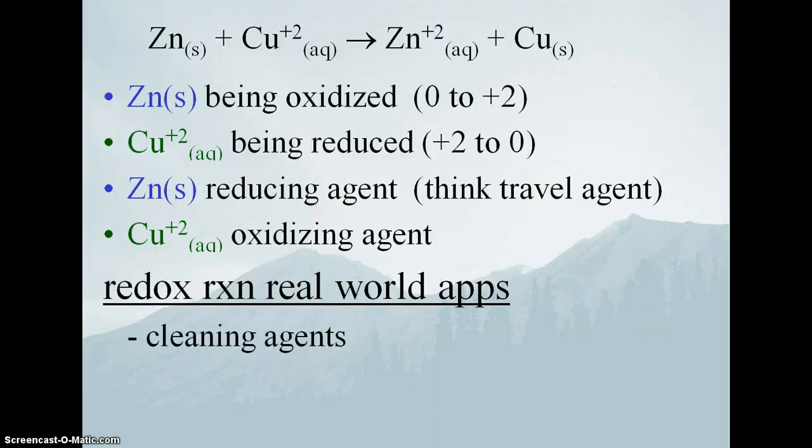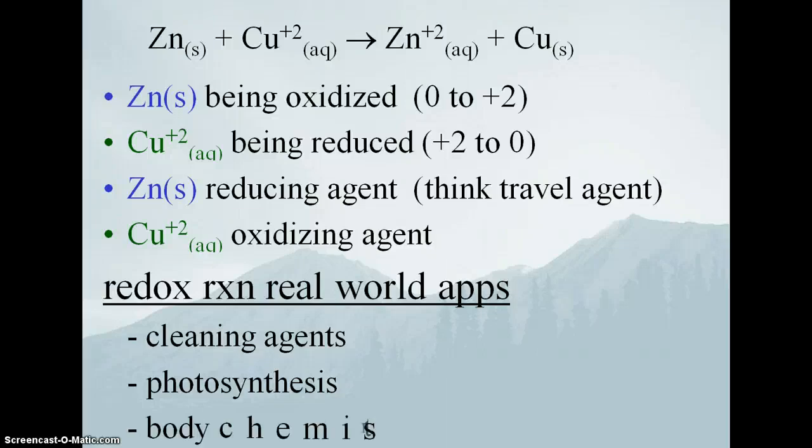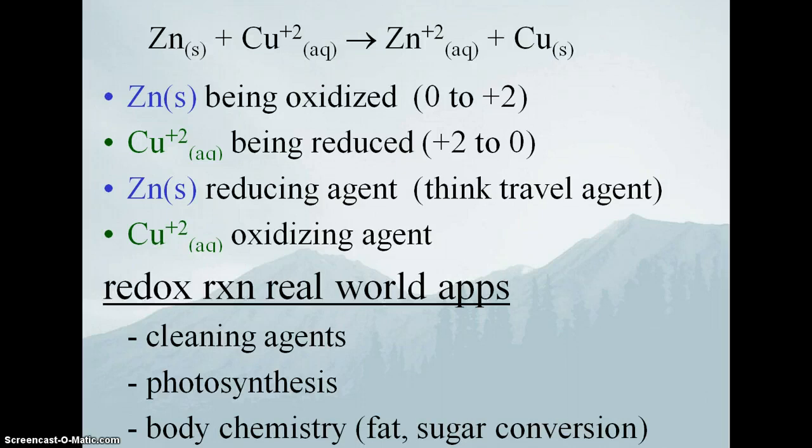So in the real world, redox reactions are important. Lots of cleaning agents are used for oxidizing stains and nasty stuff that you spill, turning solids into ions that allow them to be washed away easily. It is also that very important chemical process known as photosynthesis that is very much a redox reaction, and also a lot of body chemistry, so fat and sugar conversion. Those are all redox reactions. They're very complex, they give a lot of energy, and they're really important to keep you and every other animal and plant on the planet alive.